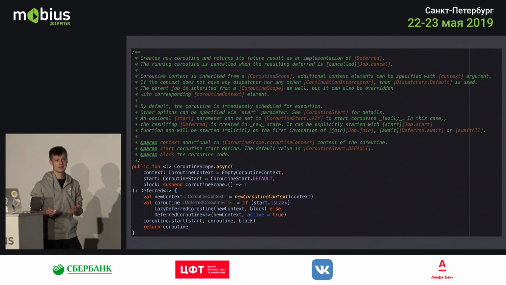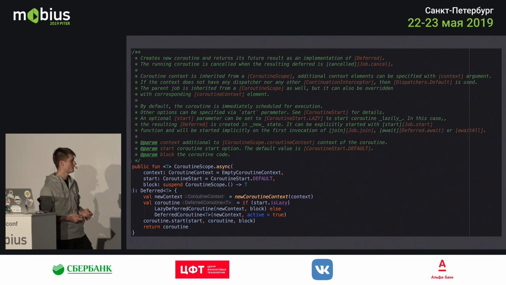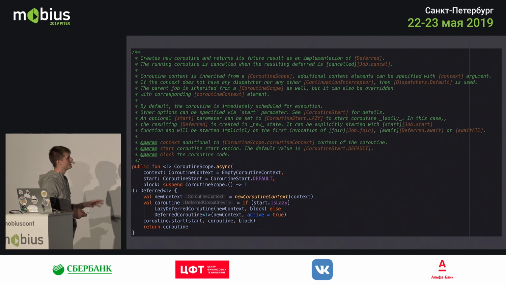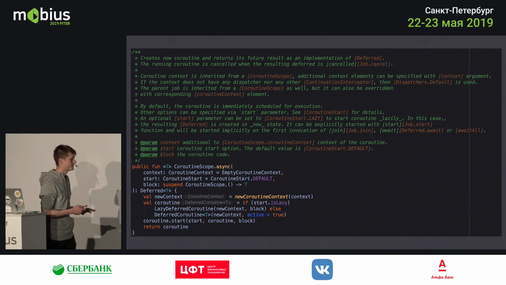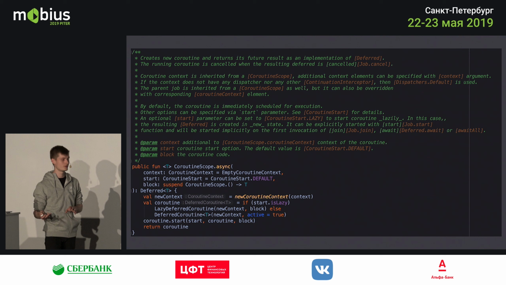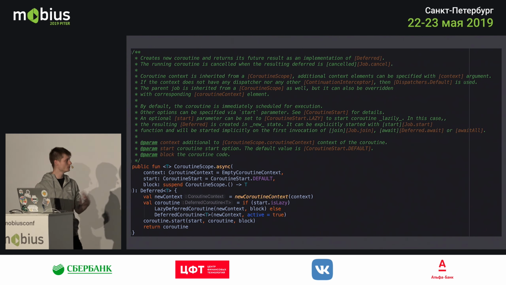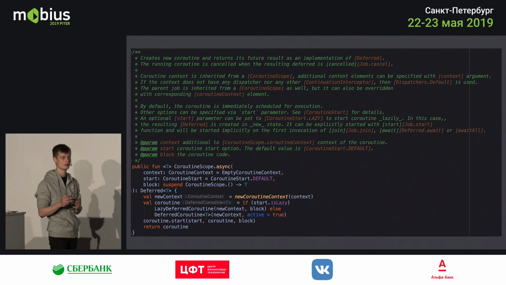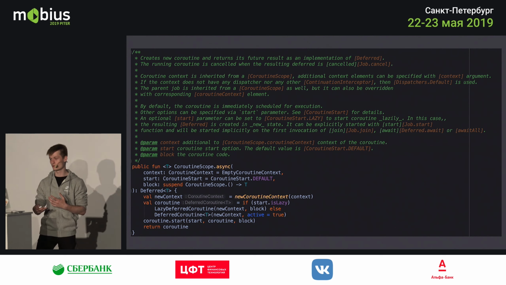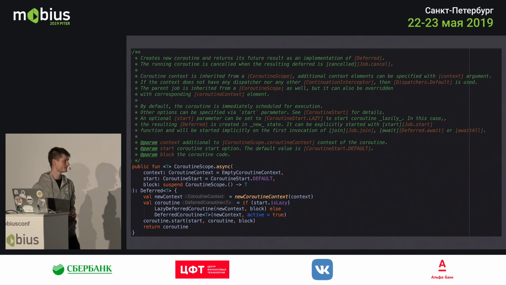And within the async block, you can launch new coroutines as well. What it does in the end is returns a deferred coroutine, which will hold that result. So once you call an async block, it will create a new coroutine which will hold the result within for you. So it will be ready somewhere along the lines.